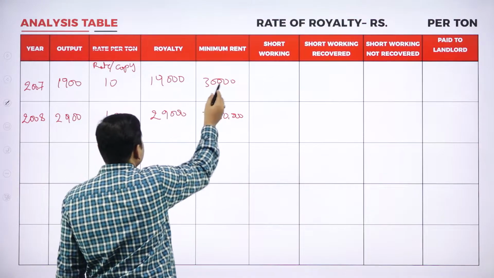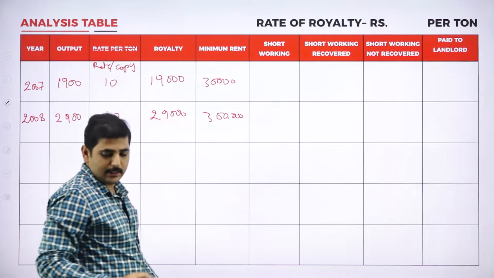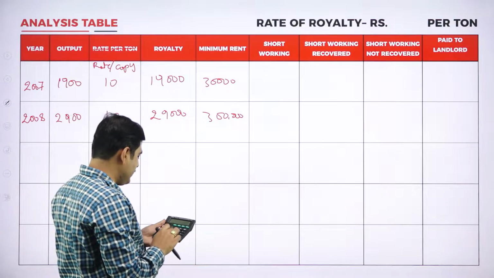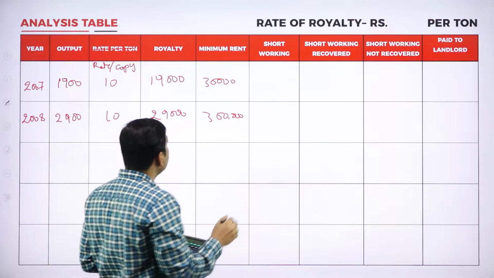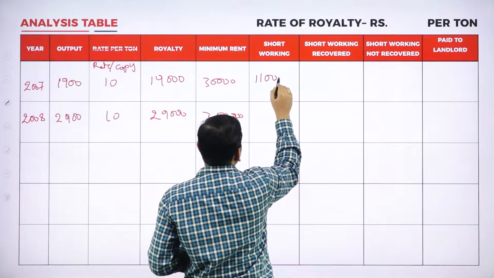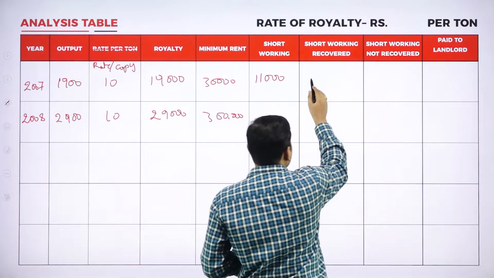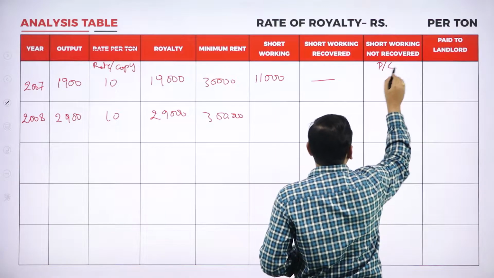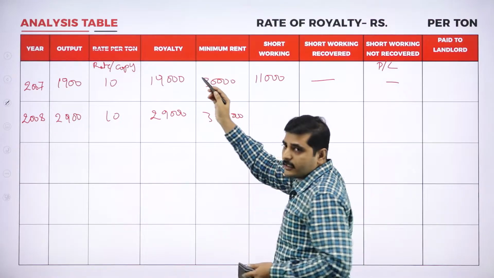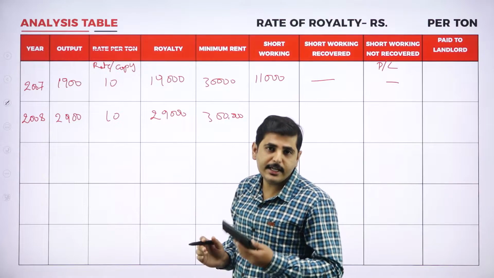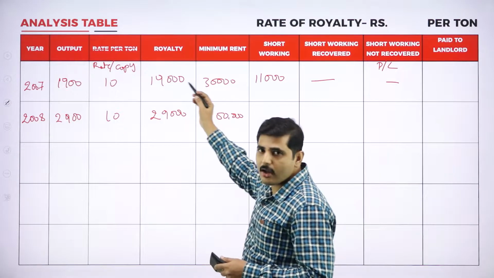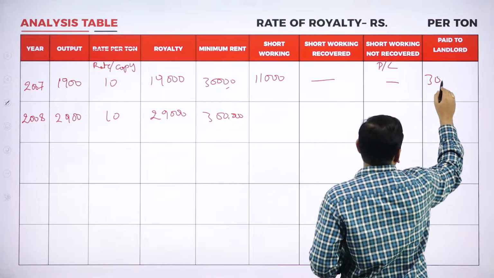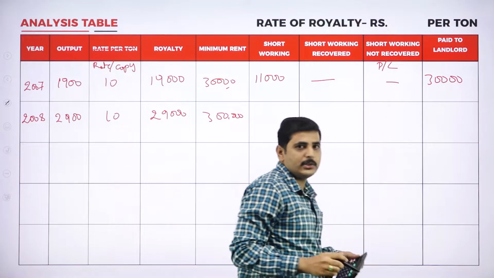The minimum rent is 30,000, and the actual royalty is 19,000. So 30,000 minus 19,000, short working is 11,000. Short working recovery is nil. Transfer to profit and loss account is nil. Either the royalty or the minimum rent, whichever is higher, should be payable to the author or landlord. So 30,000 is more than 19,000, and we are paying 30,000, the minimum rent, to the author.